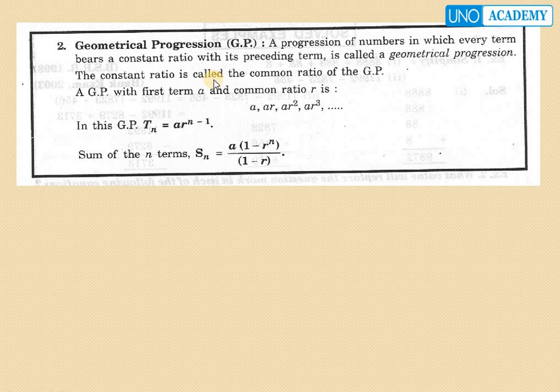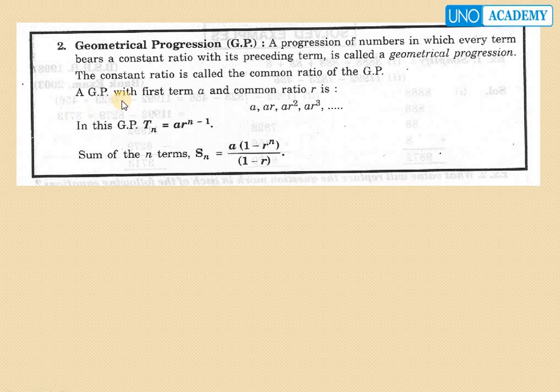And next is geometrical progression, shortened as GP. A progression of numbers in which every term bears a constant ratio with its preceding term is called a geometrical progression. The constant ratio is called the common ratio of the geometrical progression.